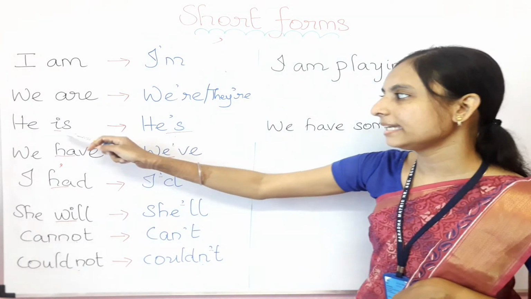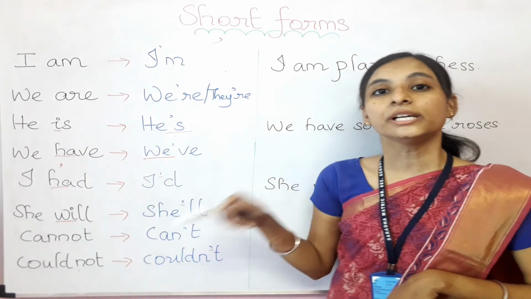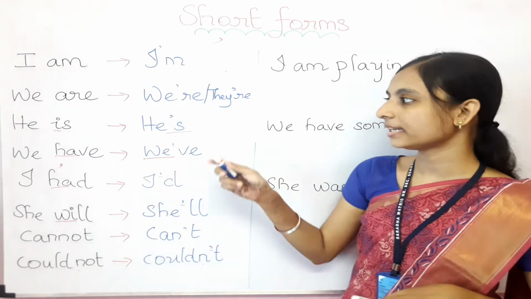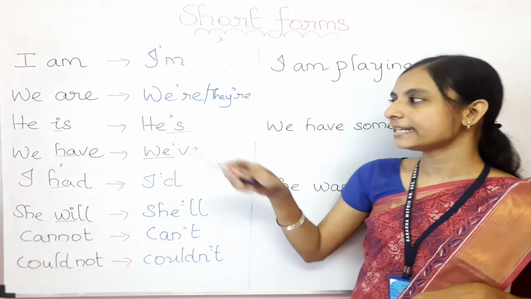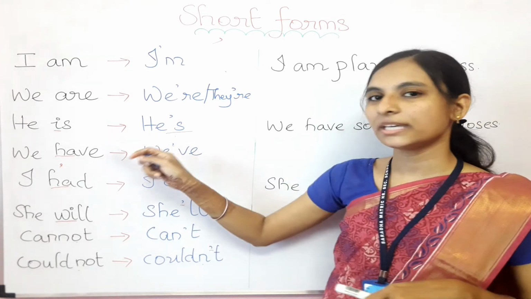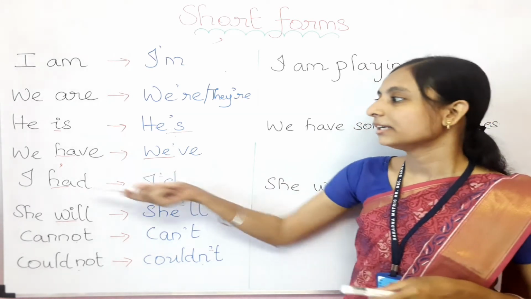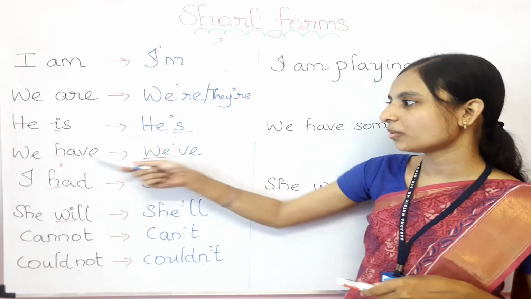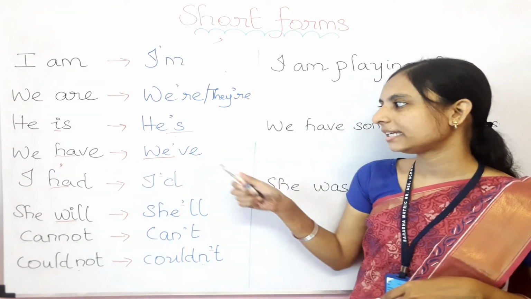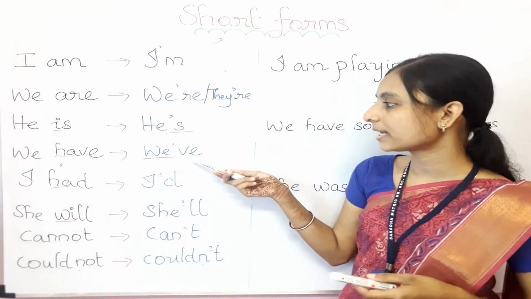Okay. Then he is. The subject will come as it is, children. Only the verb is going to become short form. See, he is will become he's. Here we need to remove the i and put an apostrophe in the place of i only. So he is now becomes he's. And we have, what we have missed here, we have removed this ha from the word, and then we need to put an apostrophe: he's. We have, they have will also come like they've.